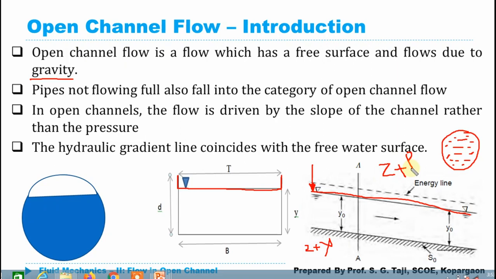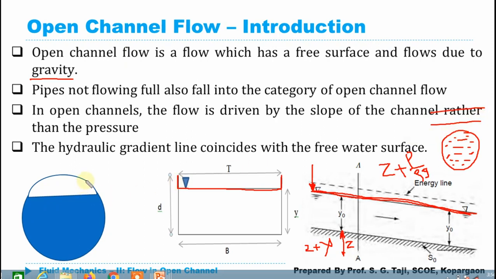And obviously if we add datum head plus pressure head along with the velocity head, then it will become the total energy, that is the total energy line. So in case of open channel flow, the hydraulic gradient line exactly coincides with the free surface of the liquid, because here it is the Y and here it is the Z from the datum. So the addition of those two gives me the hydraulic gradient line, which always coincides with the free surface of the liquid. But in case of pressurized flow, that will not be the case. The hydraulic gradient line may be somewhere else above the surface of the liquid inside the pipe.